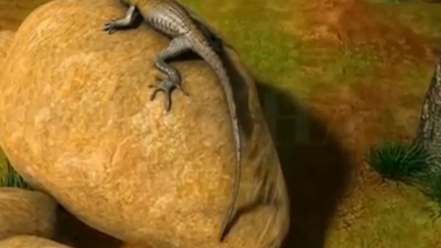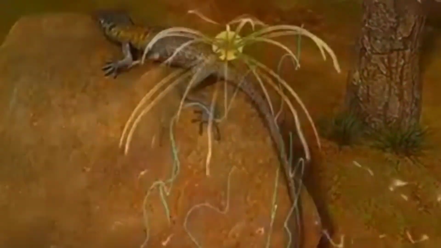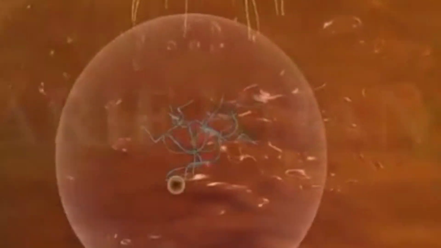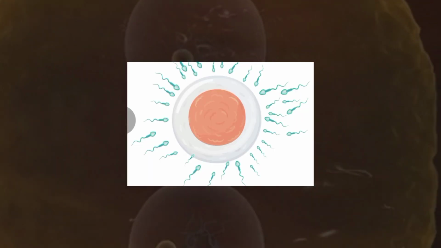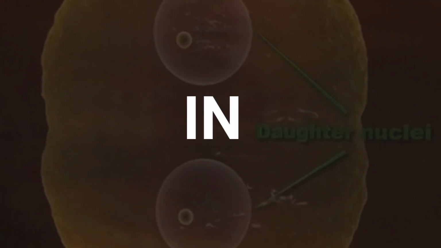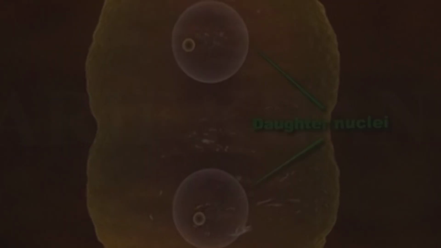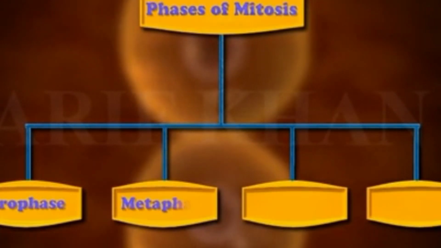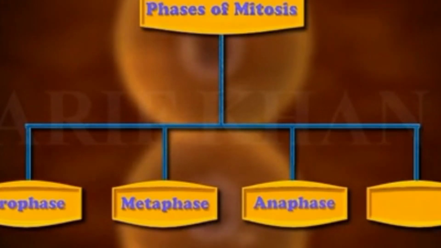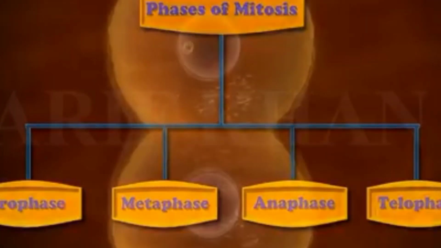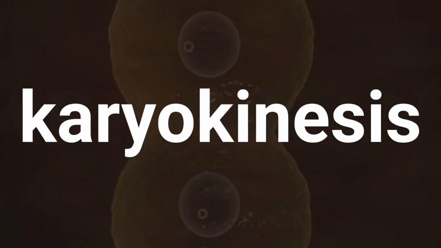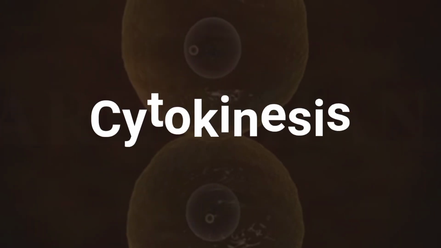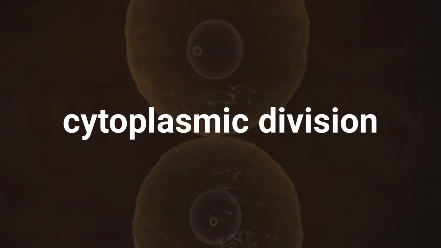Now what are these somatic cells? Somatic cells can be any cell of the body except sperm and egg cells. Or it can take place in the stem cells also. These are special human cells that are able to develop into many different cell types. So, mitosis is completed by two main steps. One is karyokinesis, that is nuclear division, and the second is cytokinesis, that is cytoplasmic division.